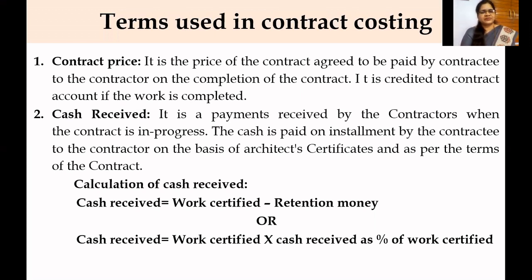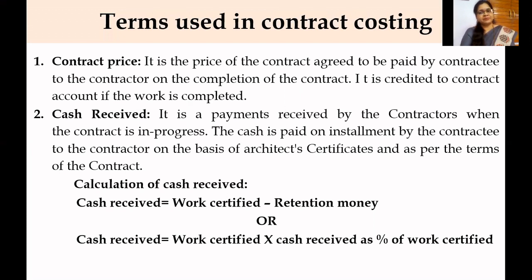Next, cash received. It is the payments received by the contractor when the contract is in progress or work in progress. The cash is paid in installments by the contractee to the contractor on the basis of architect certificates and as per the terms of the contract. So the contractee will not pay all the money to the contractor at once.